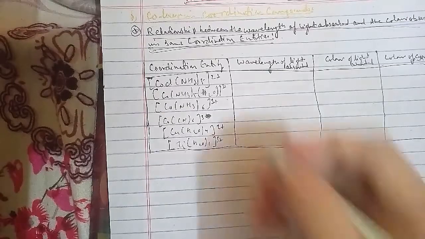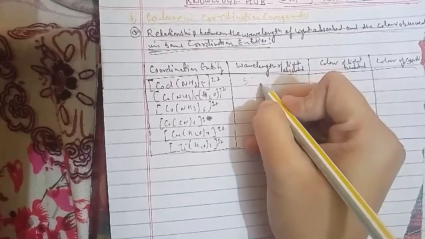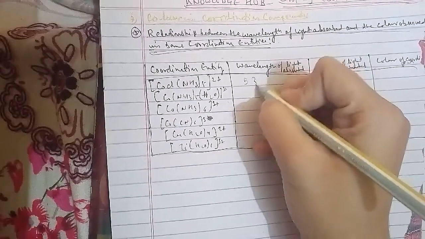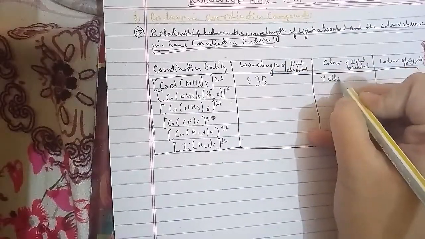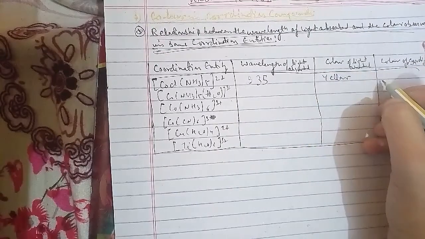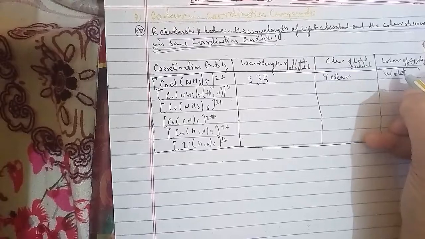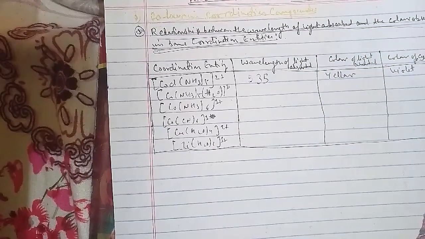Now for the NH3 one, it is 500, the color of light absorbed is blue green, and the color of the coordination entity is red.